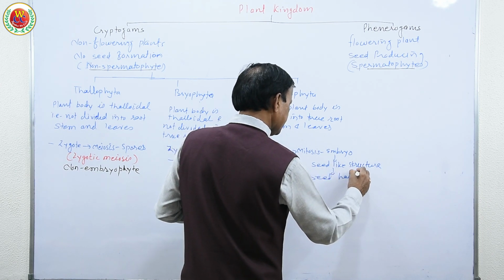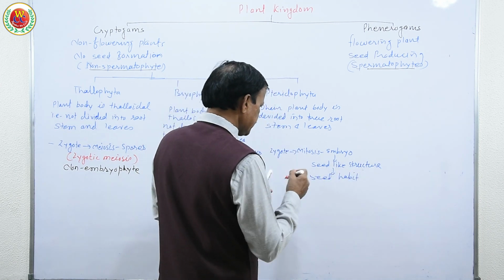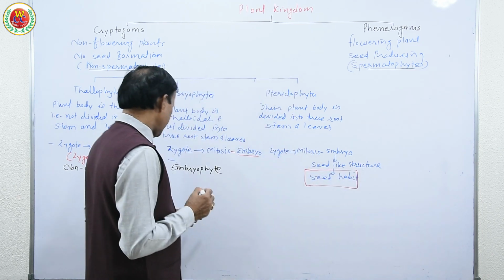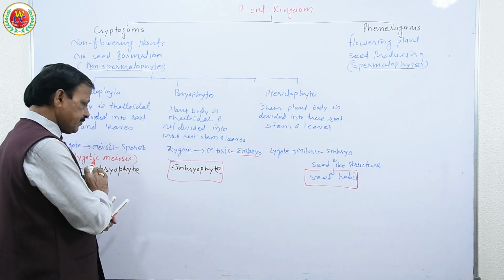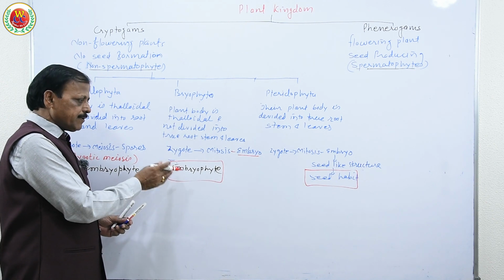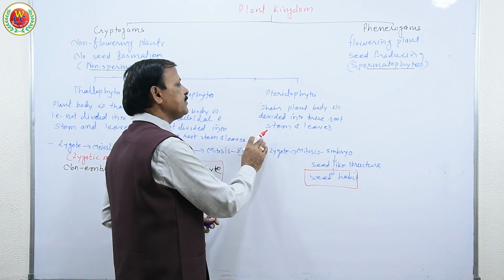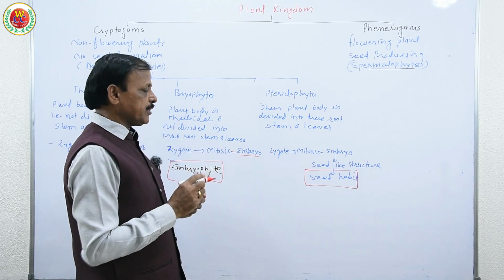Seed habit is an additional feature that is developed, as embryophyte is an additional feature in bryophyte compared to the algae, and seed habit is the additional feature in pteridophyte compared to the bryophyte.